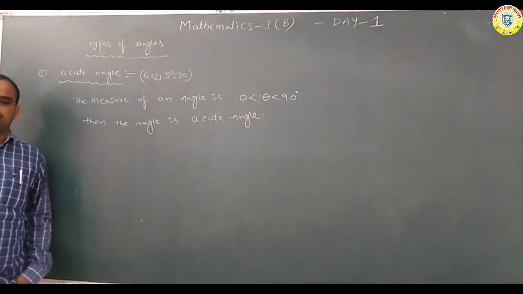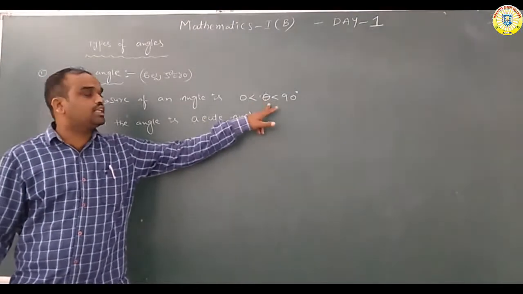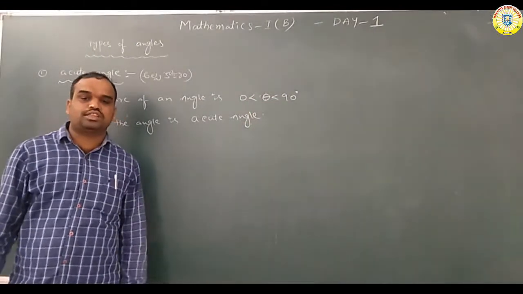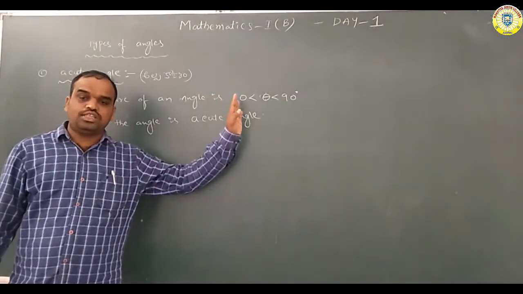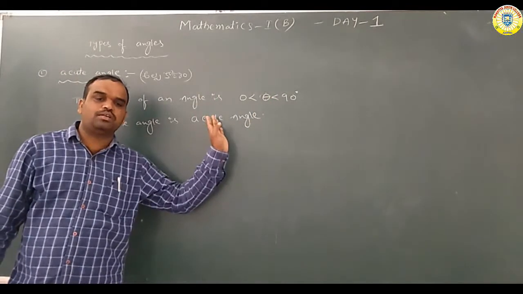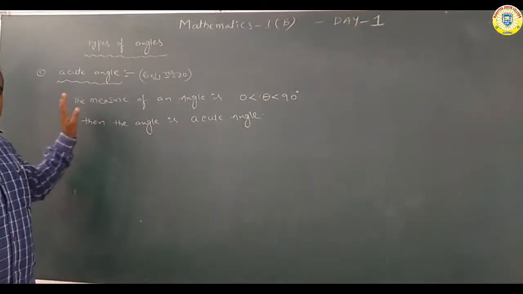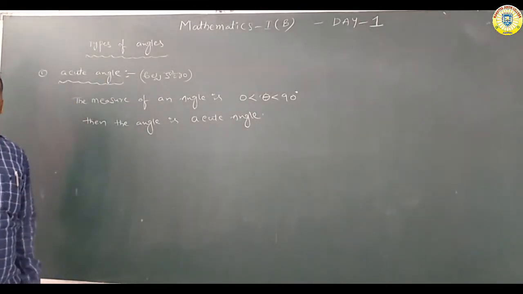What is the acute angle definition? The measure of an angle is 0 less than theta less than 90, that is above 0 degrees and below 90 degrees. Then the angle is regarded as an acute angle.